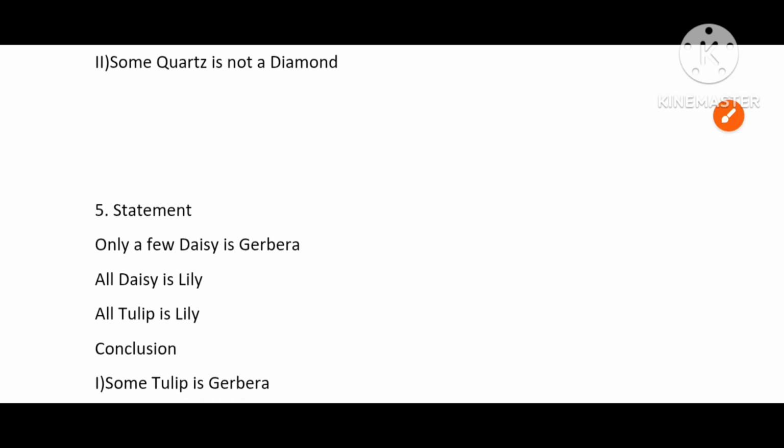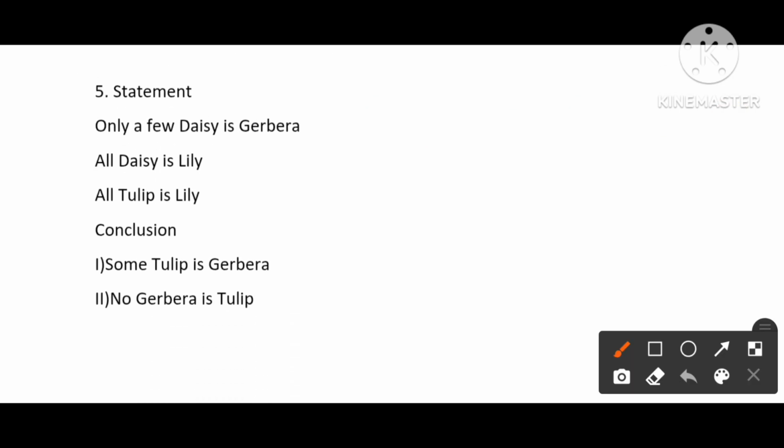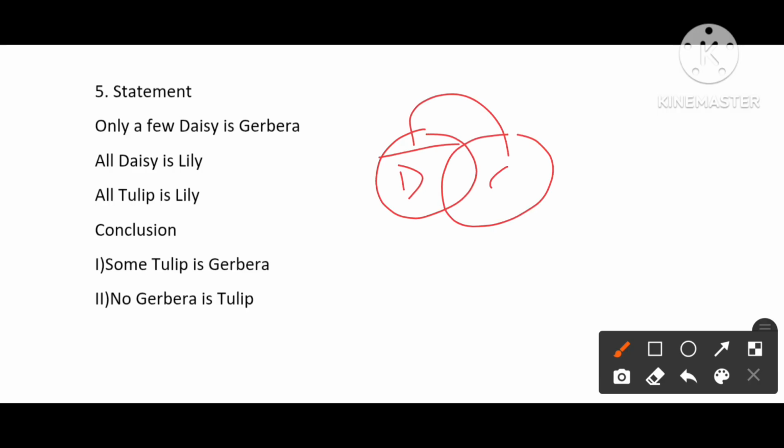Next, we are going to see the fifth question. Only a few daisy is gerbera. Okay, all daisy is lily. All tulip is lily. Let's see conclusions. Some tulip is gerbera. Some part of tulip is sharing with gerbera. It is not sharing. So this conclusion will be false because it is a direct statement.